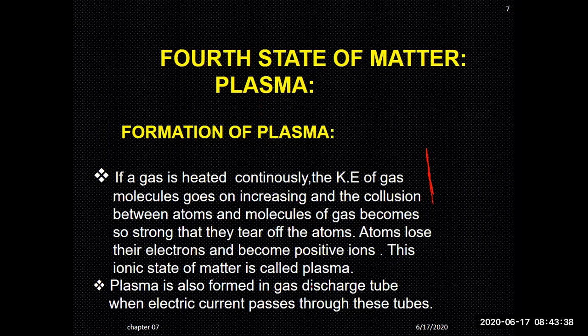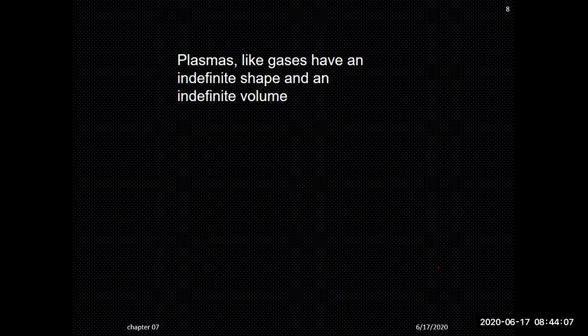Plasma is also formed in a gas discharge tube when electric current passes through these tubes. This happens when we apply a high DC voltage in gas-filled containers or tubes. This high voltage results in loosening of electrons from the nuclear attractive force, so they become free. That is a possibility where you convert a substance into its plasma state.